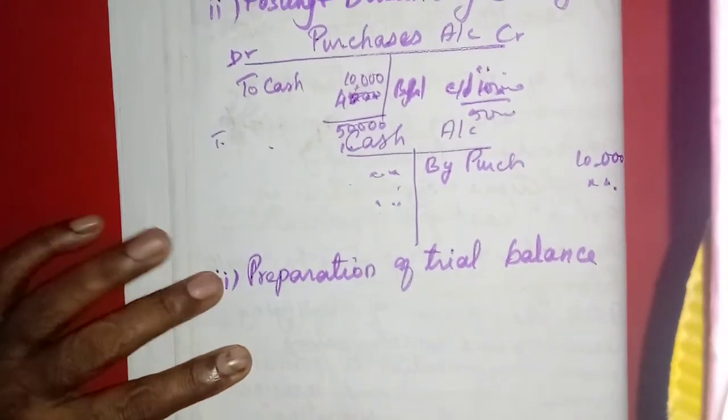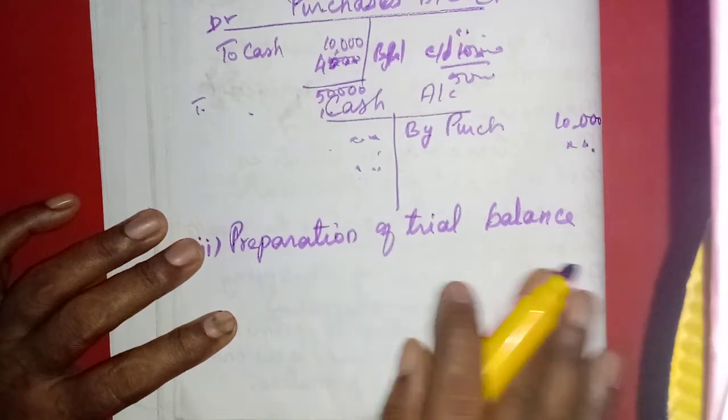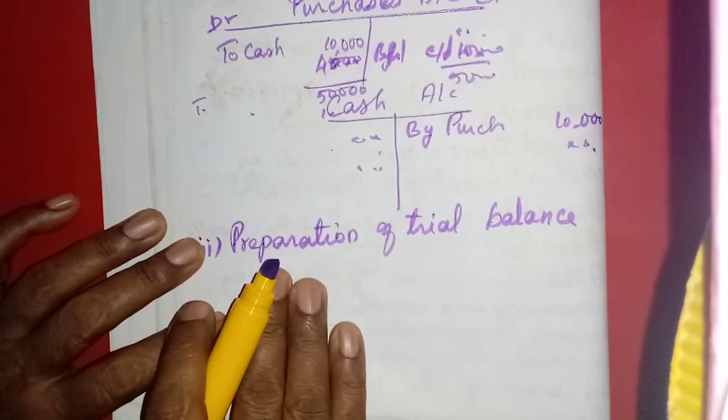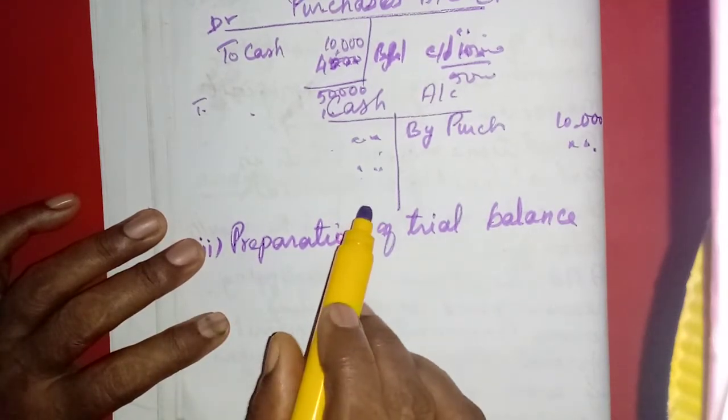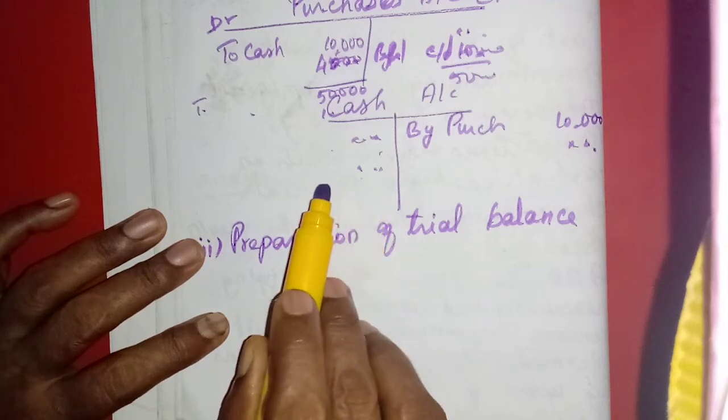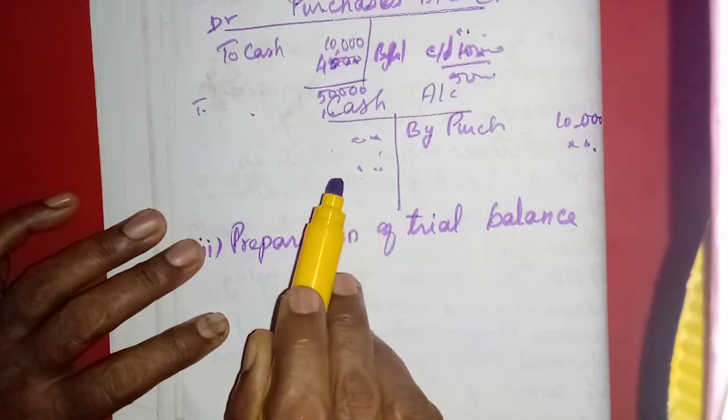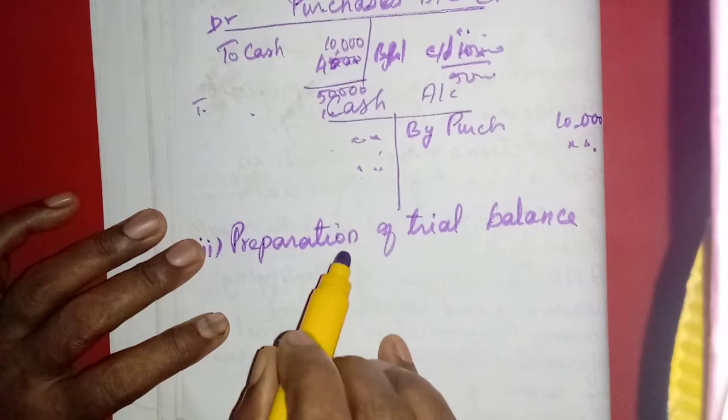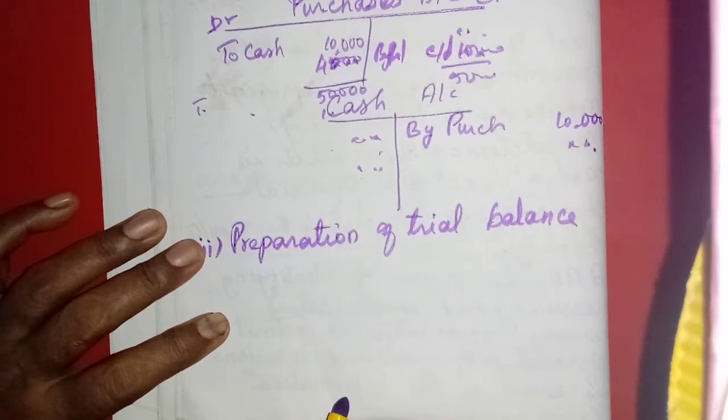So the trial balance we will write. Trial balance is one statement, only one page we will use. Here we enter all the balances from the ledger accounts. All the ledger account balances will be summarized in a statement. That is called summarizing.